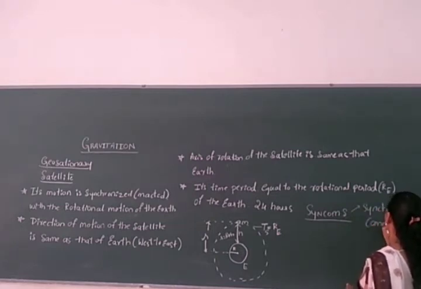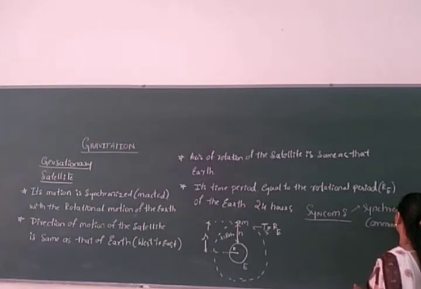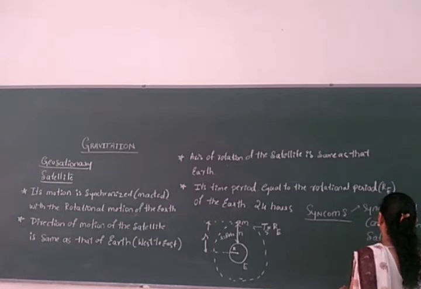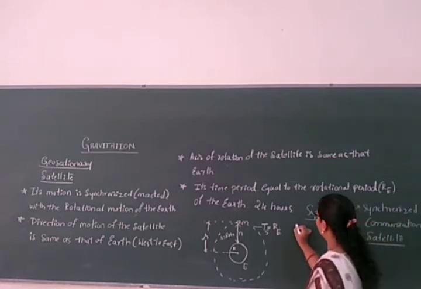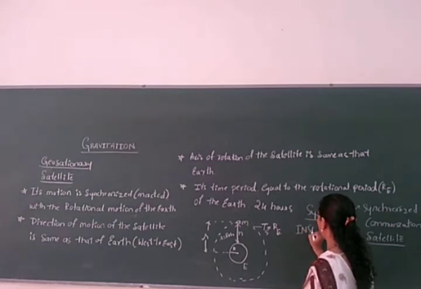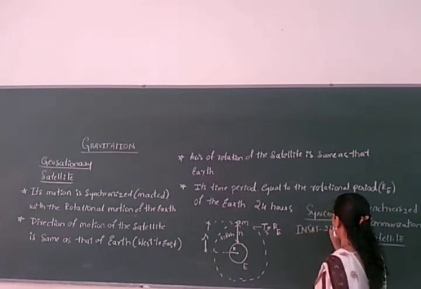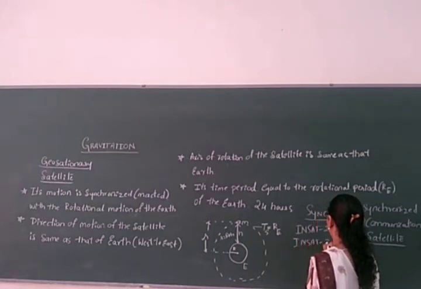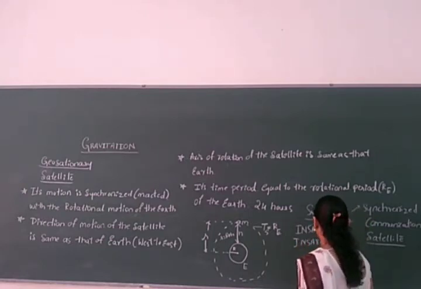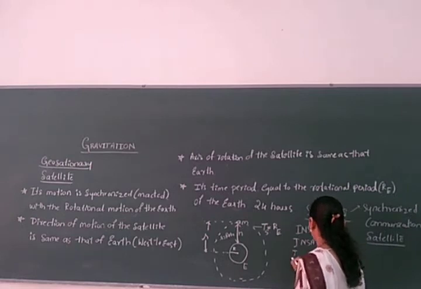communication. So for which purpose is it used? For that purpose only it is called a communication satellite. In short form, they have given it the name synchronized communication satellite. So what are the satellites there? INSAT 2 is there, INSAT 3B is there, INSAT 3B, INSAT 2C.